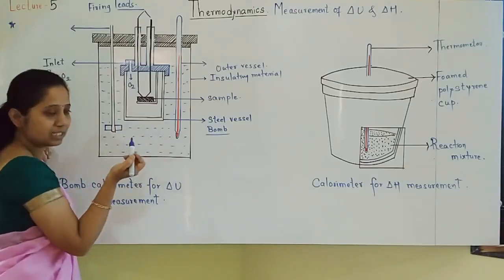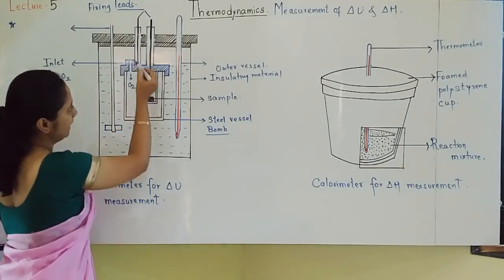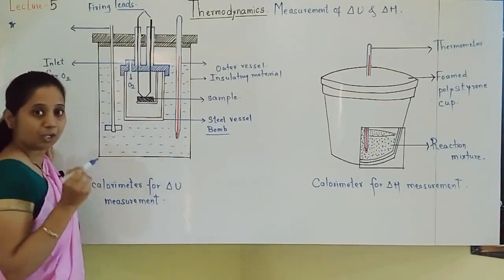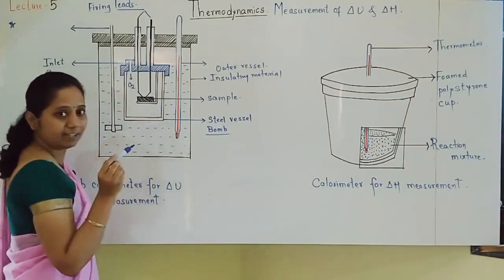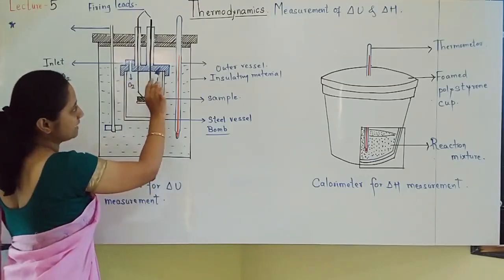Now what will happen, students? The substance burns. For burning, oxygen is supplied and electricity is passed. When it burns, heat will be given out. All that heat will be absorbed by the steel vessel. The steel vessel becomes hot. There is no loss of heat because it is closed.